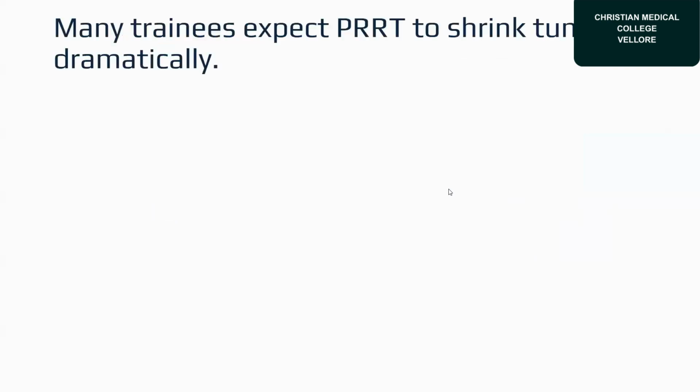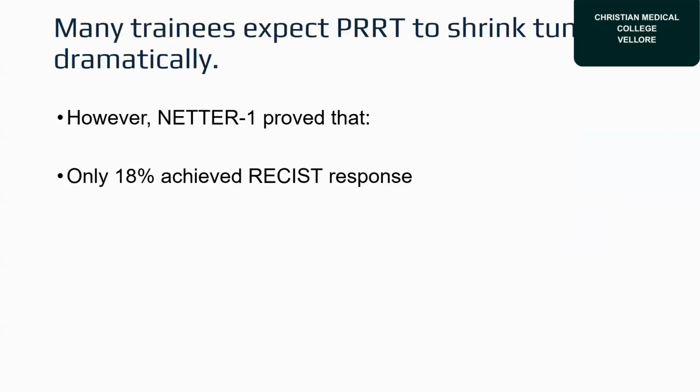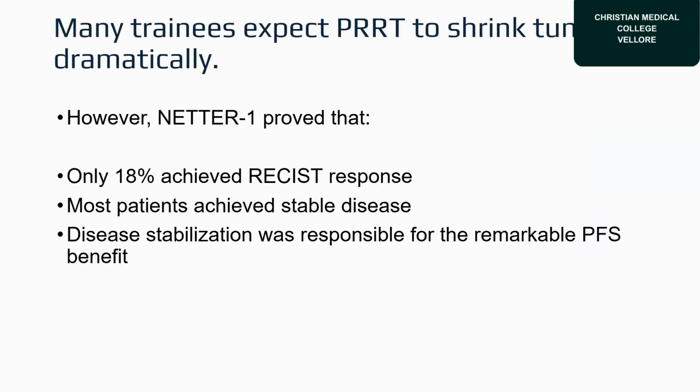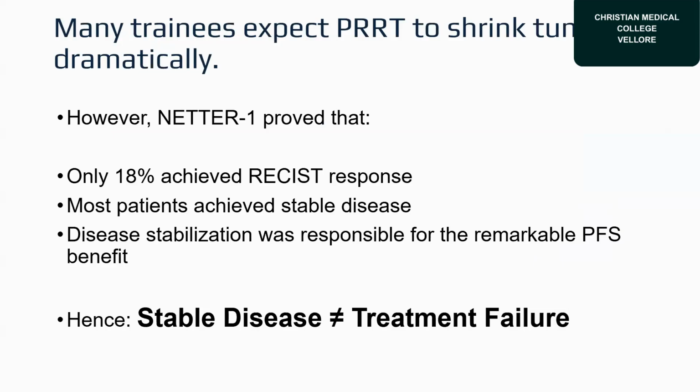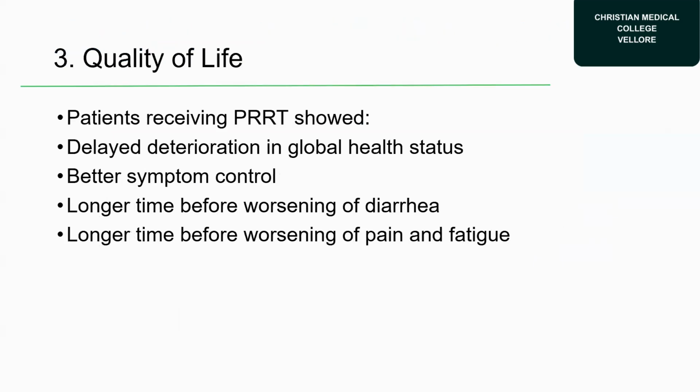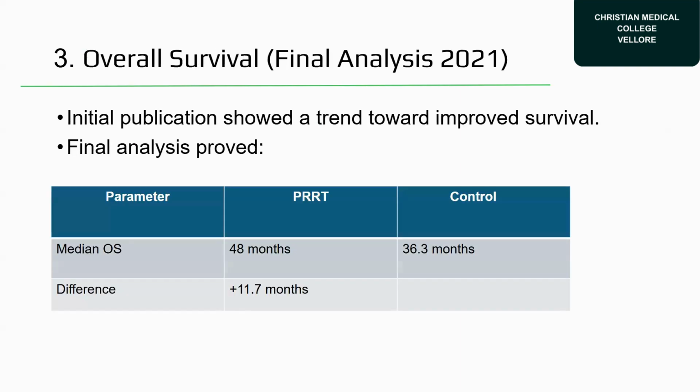So here, while doing the study, many trainees expect PRRT to shrink the tumor dramatically. However, NETTER-1 proved that only 18% achieved a RECIST response. So most patients achieved stable disease. The disease stabilization was responsible for the remarkable progression-free survival benefit. Hence, stable disease is not equivalent to treatment failure. As I said, for quality of life, patients receiving PRRT showed delayed deterioration in the global health status, symptomatic control, and a longer time before the worsening of diarrhea, pain and fatigue.